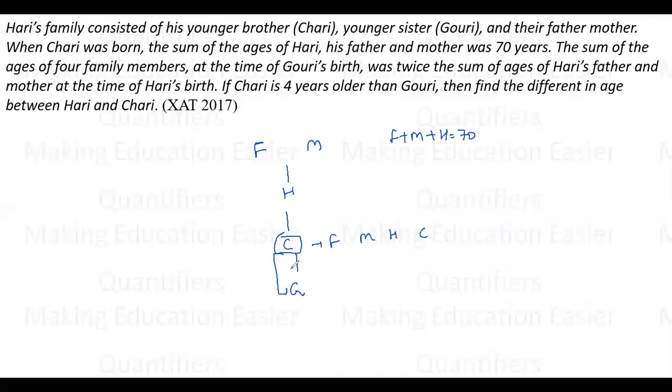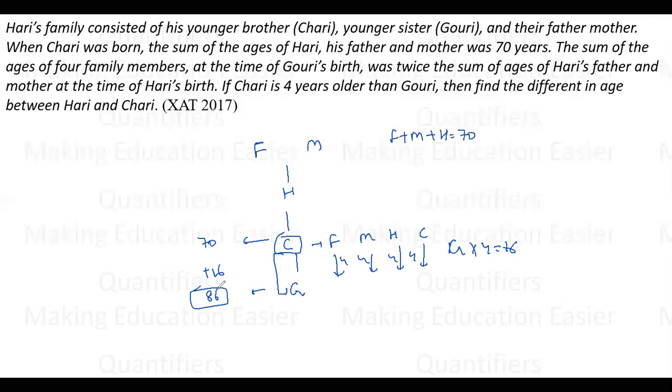If Chari is 4 years older than Gauri, which means after the time period of 4 years, each of them has increased their age by 4 years. Everyone's age has increased by 4 years, which means the net increase in their age would be 4 into 4, that is 16. So at this point, their age was 70 years. At this point, their age was 70 plus 16, 86. The total of their ages was 86.